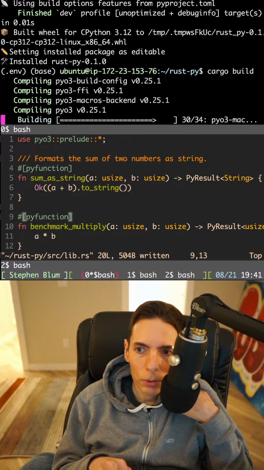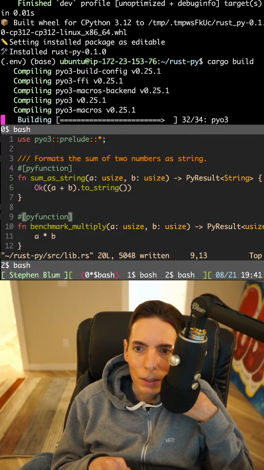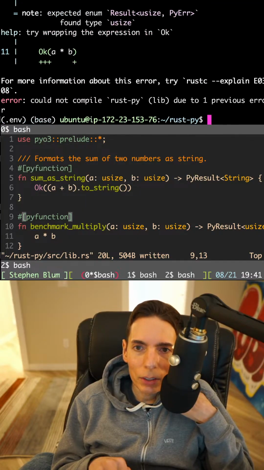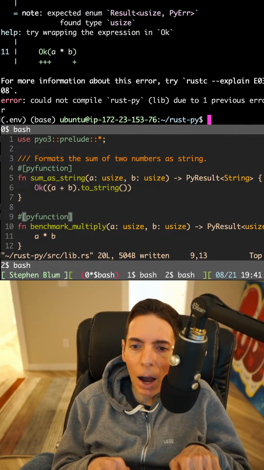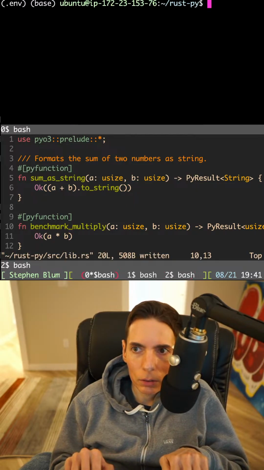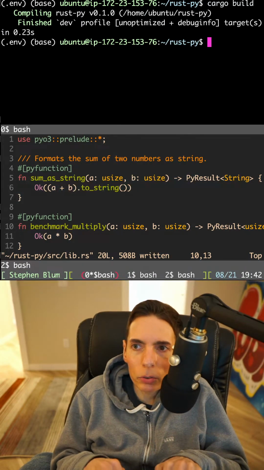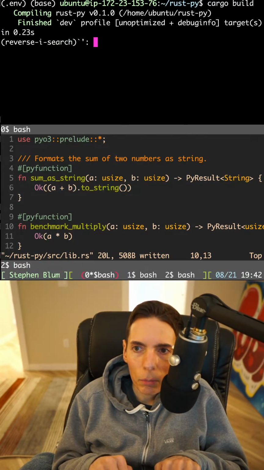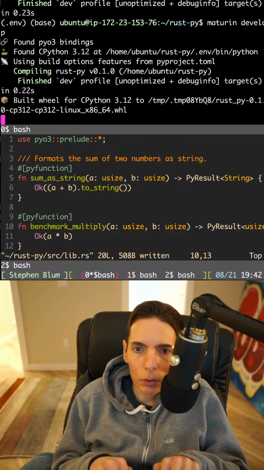Let's make sure it builds. And then we'll see. Oh, see, it's got a problem. Oh, I see. Okay, so we have to wrap it in a result. Okay, let's try it again. Okay, so it built just fine. But what about Maturin? Is Maturin going to work?